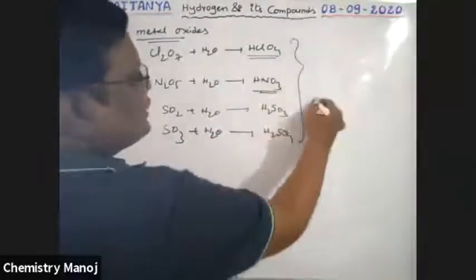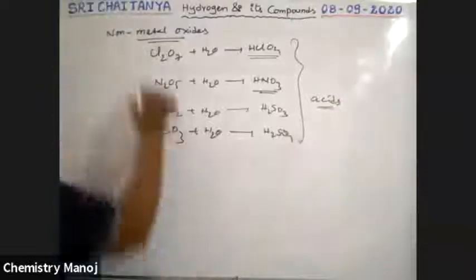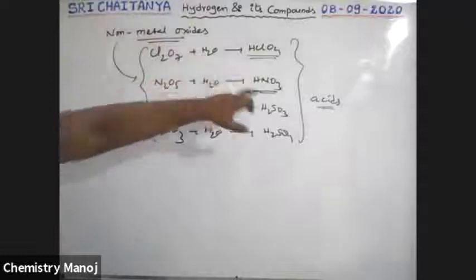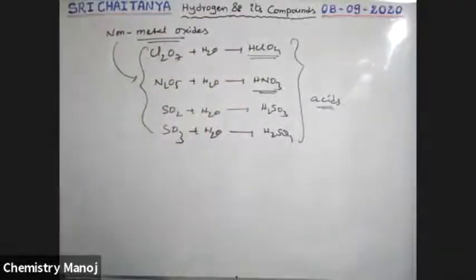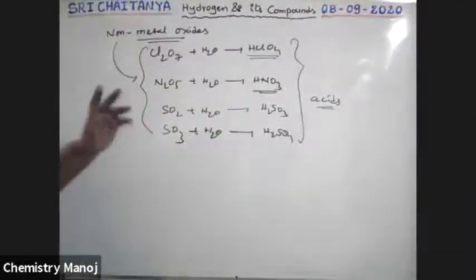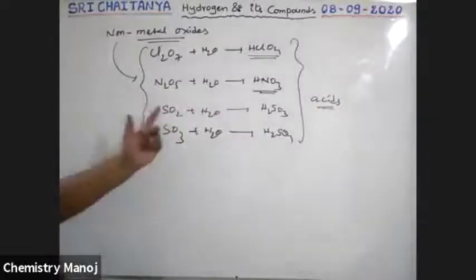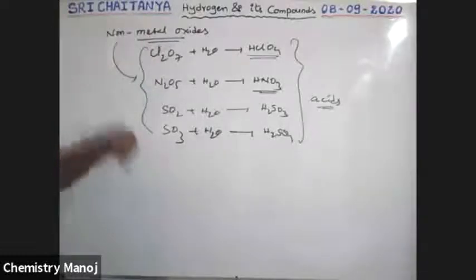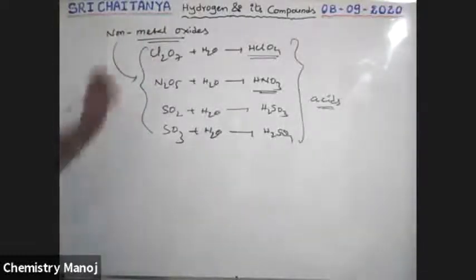All these are acids, boys. All these are non-metal oxides. When non-metal oxides react with water, they give acids. So metal oxides give bases, and non-metal oxides give acids. That is why metal oxides are basic in nature and non-metal oxides are acidic in nature. So this is the reactivity of non-metal oxides towards water.